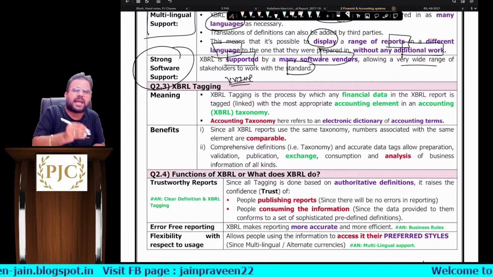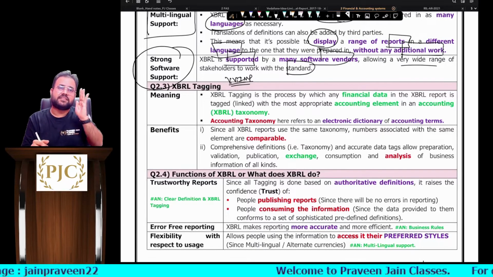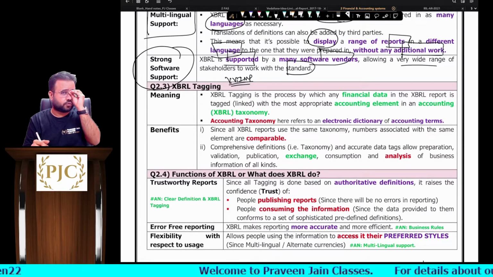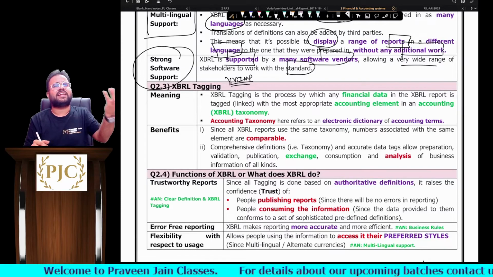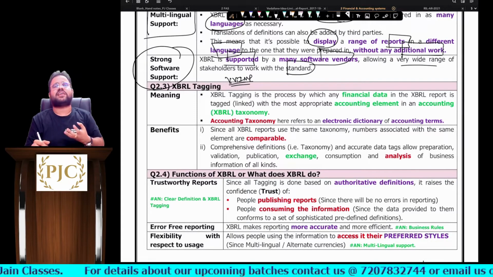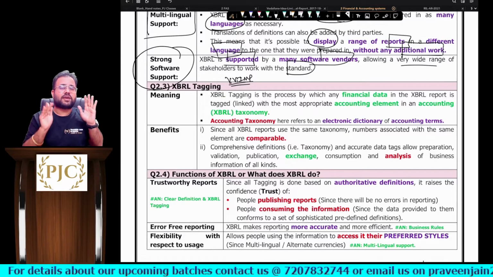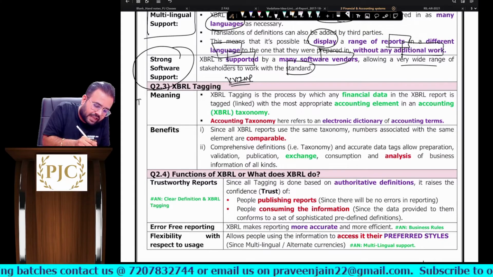Sir, this is very important. XBRL tagging. Again, I have seen many people committing blunders in writing these answers. I have seen students sharing their answer sheets, whether they are writing a test series or an exam, sir. The words which they are using are not proper, sir. So in XBRL tagging, what are the three words you should remember, sir? First, taxonomy.